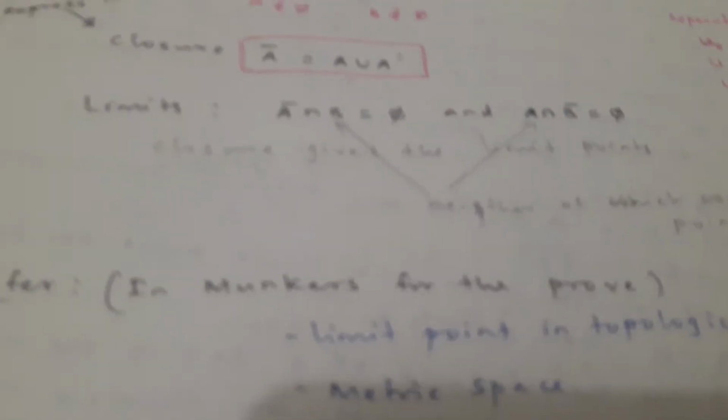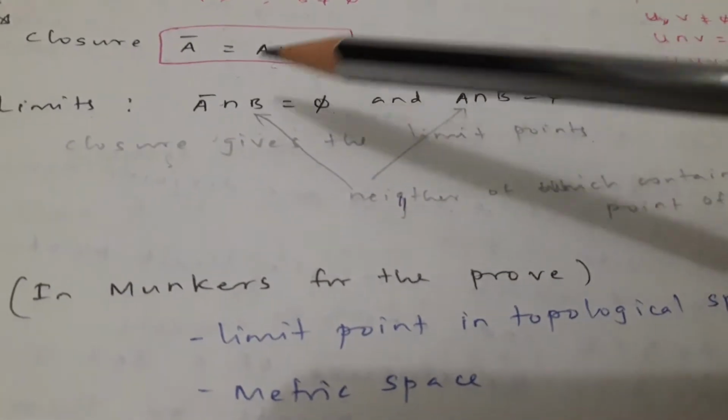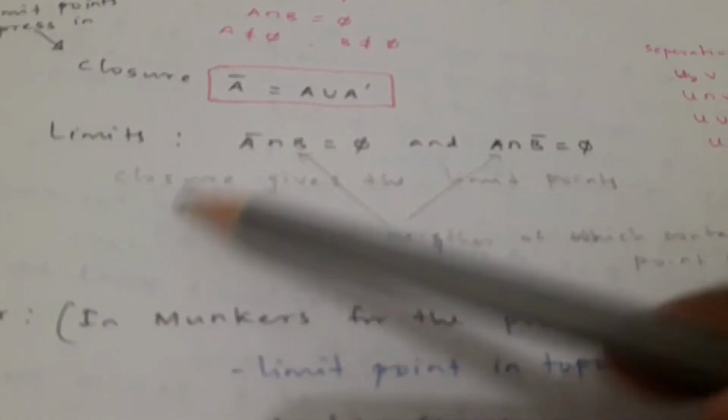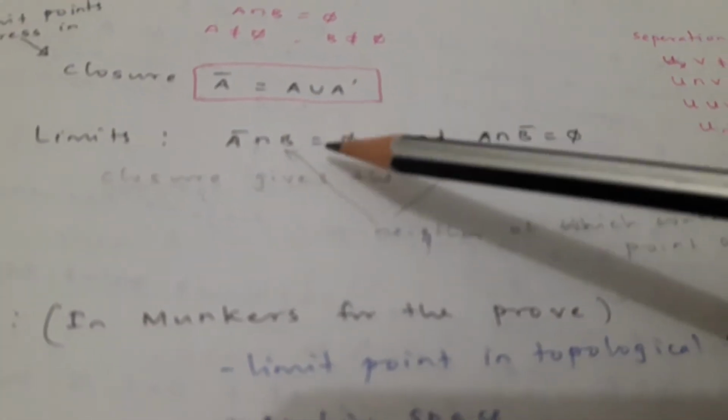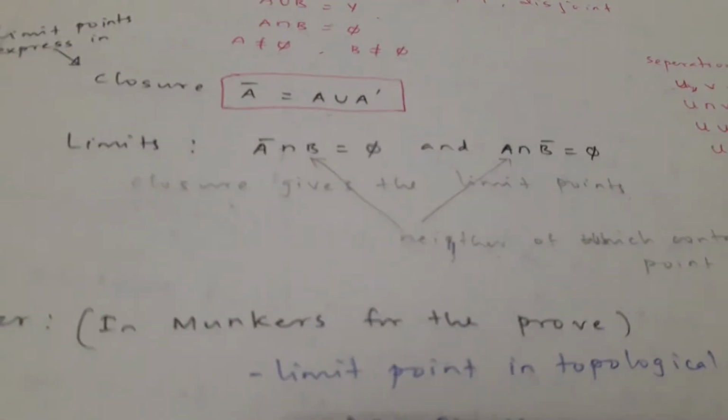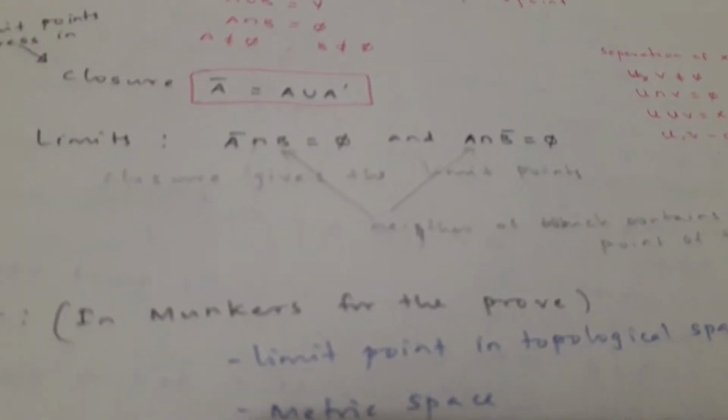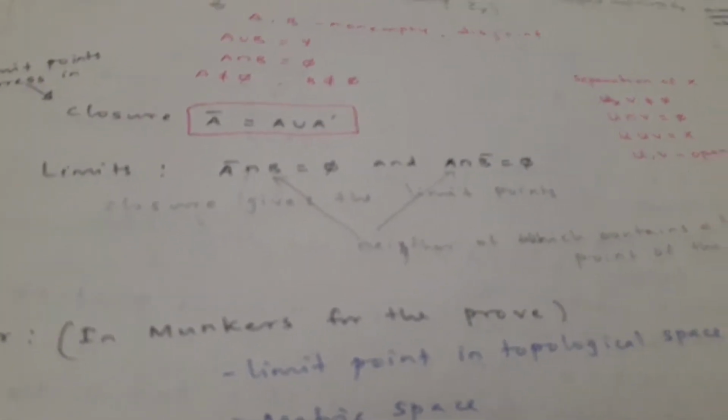The topology 1.11. Let's continue. Limits. Limits means A closure intersection B is empty and A intersection B closure is equal to empty.